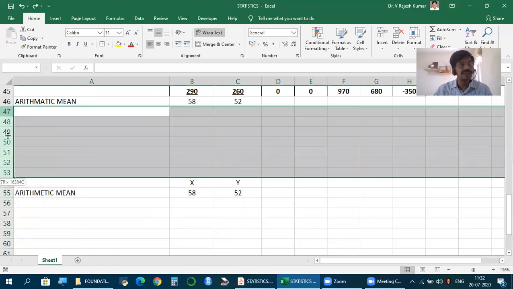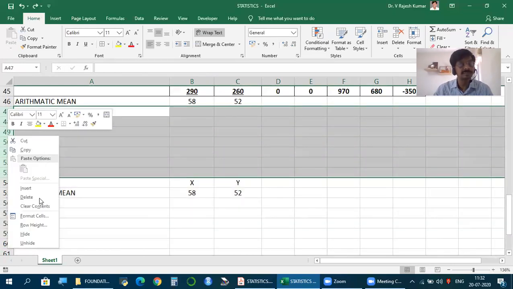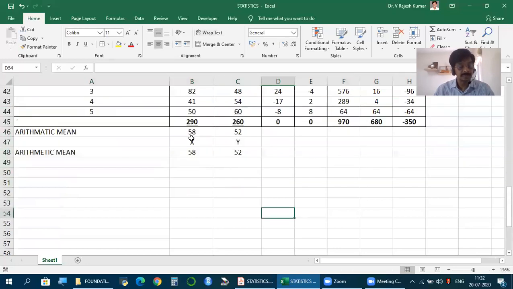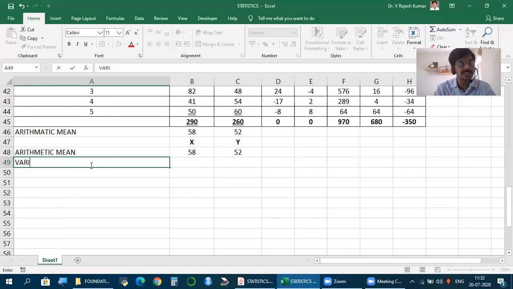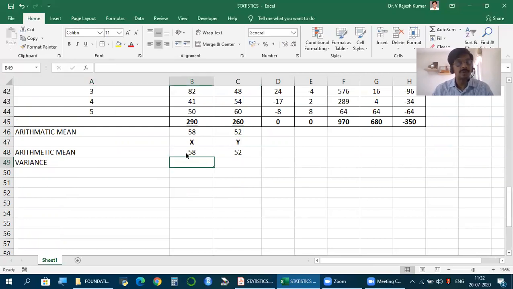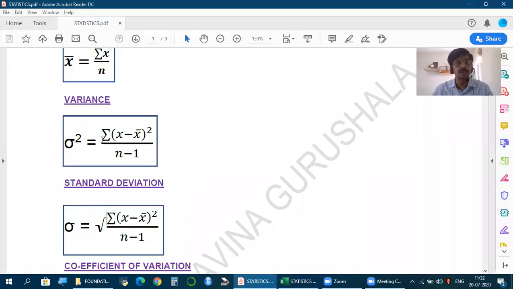Next, variance for x and for y. Now, what's the formula for variance? Summation of x minus mean whole square by n minus 1.